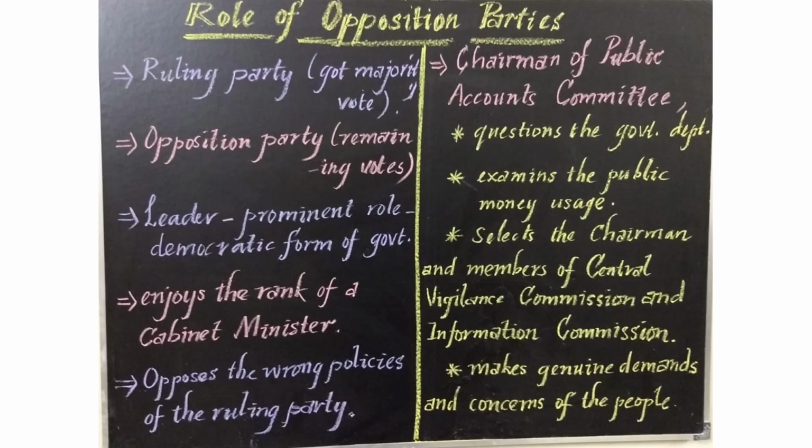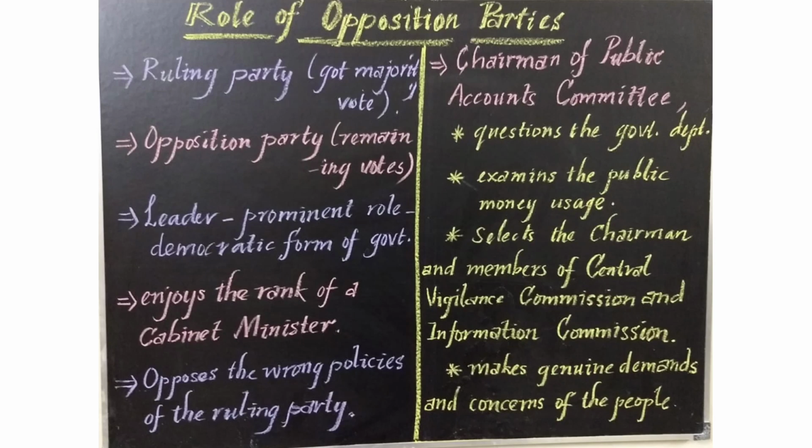Even though we people give the vote and select the ruling party, we do not have the right to directly oppose the wrong policies of the government. But on behalf of us, the one who talks to the ruling party in the Lok Sabha, or in the legislative assembly, is the opposition party leader, who enjoys the cabinet minister's rank. He has the right to oppose the wrong policies of the ruling party.